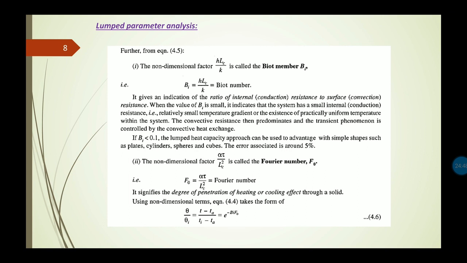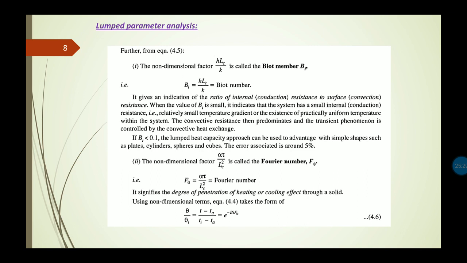Now what is the physical significance of this Biot number? It gives an indication of the ratio of internal resistance to the surface resistance. So it is the ratio of the internal conduction resistance to the surface resistance, which is the convective resistance. Now, when the value of this Biot number is small, it indicates that the system has a small internal conduction resistance, that is, a relatively small temperature gradient, or the existence of a practically uniform temperature within the system.